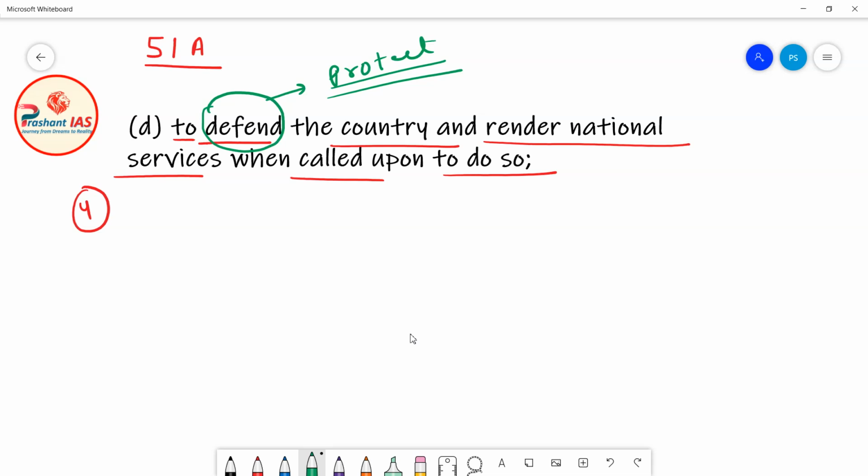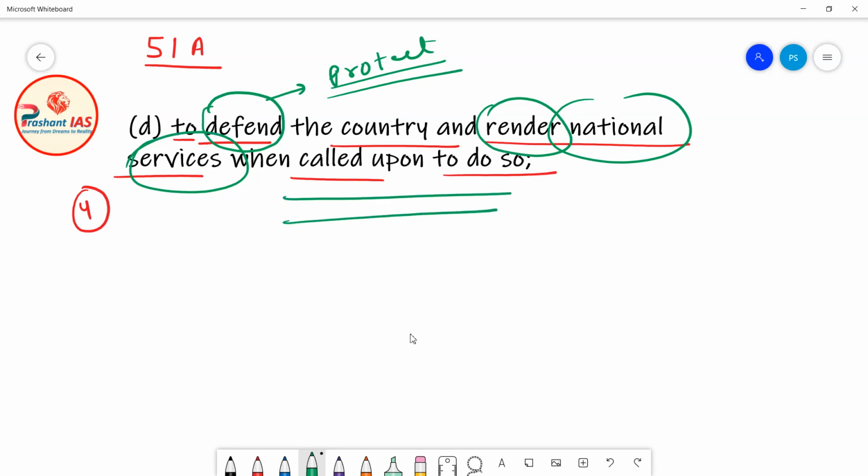Moreover, it is our duty to render national service when called upon to do so. Now, what does it mean? Let's suppose India is in a war with any other country. Then, friends, let's suppose the government of India needs you. The government of India needs people to fight for India.